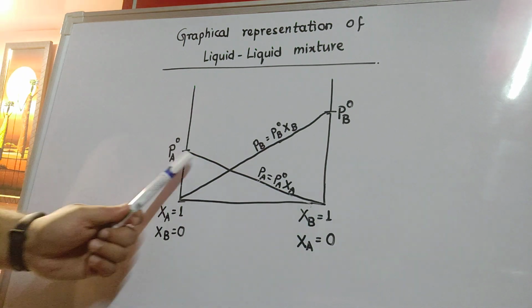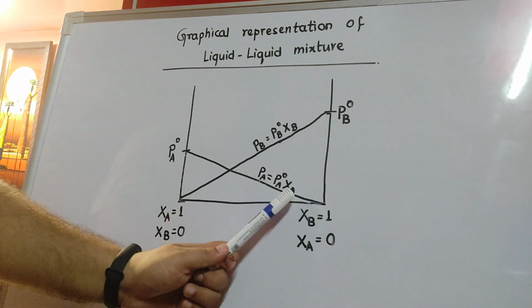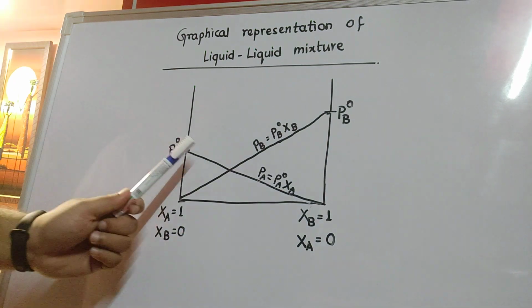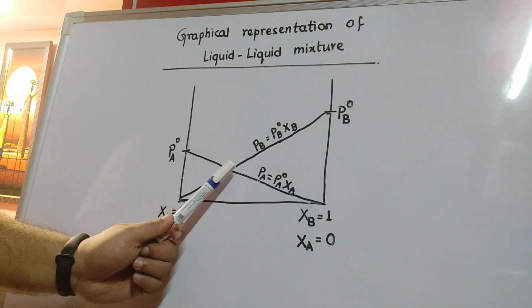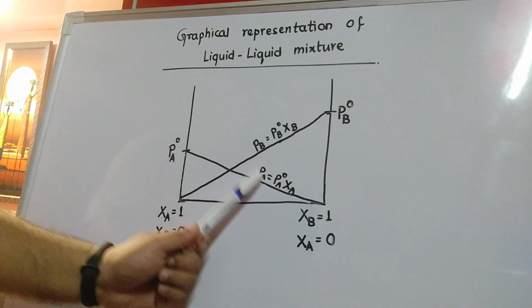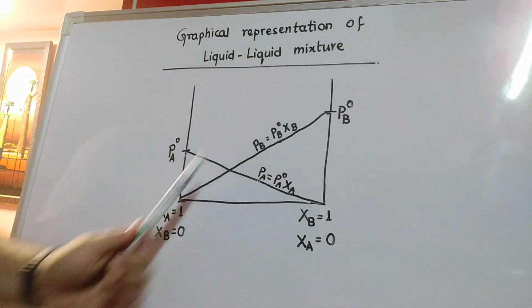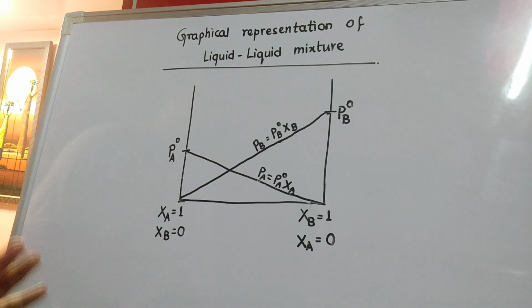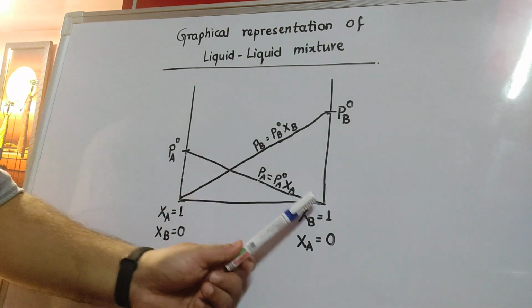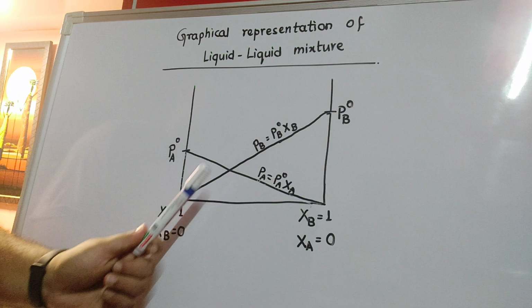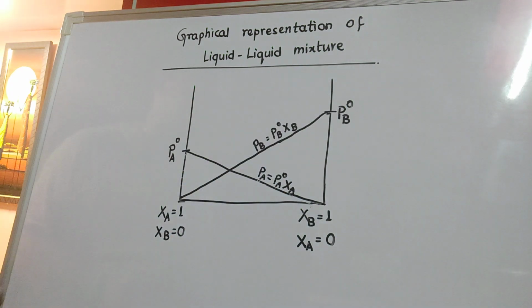Pa will keep on changing and its value will depend upon Xa. If Xa is high, Pa will be high. But if Xa keeps on decreasing, Pa will also keep on decreasing. And similar is the case with component B as well. Whatever I have explained in terms of A, the same is applicable in terms of B as well.